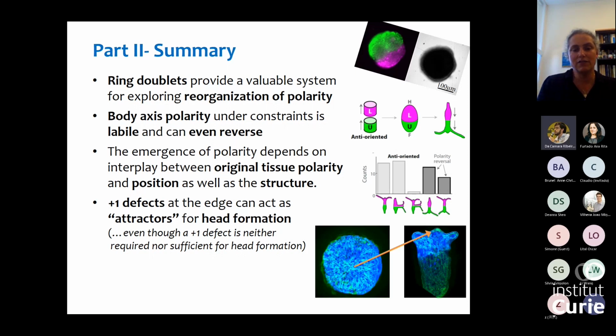And we see that the +1 defects can act as attractors for head formation. And now I say this, it's a complicated process. It's not that the +1 defect defines having a head. This is obviously not true. If you look at a single ring or a ring doublet, we have +1 defects at both sides. One will become a head, one will not. We also have +1 defects at the tips of the tentacles. So certainly there's not a direct association between having a +1 defect and having a head, yet all the heads will always have a +1 defect, and it seems that having a +1 defect can direct the processes to a particular spot in the tissue where the defect is localized.